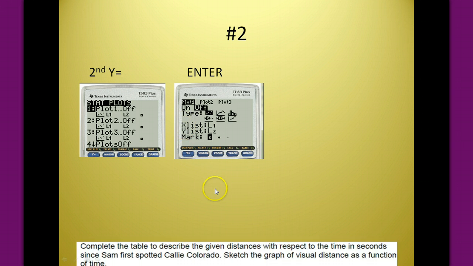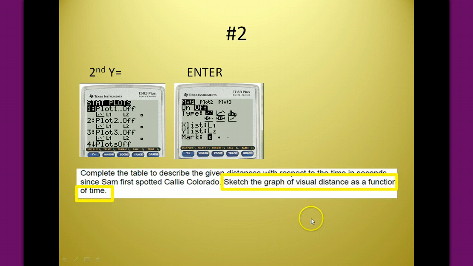And so if you'll remember, we were trying to sketch a graph of the visual distance as a function of time. That means time is our X list, and if you'll remember, L1 was where our times were at, and our visual distance is supposed to be the Y's, or the range values. So our visual distance was actually in L3, because remember L2 was our distance down the street.